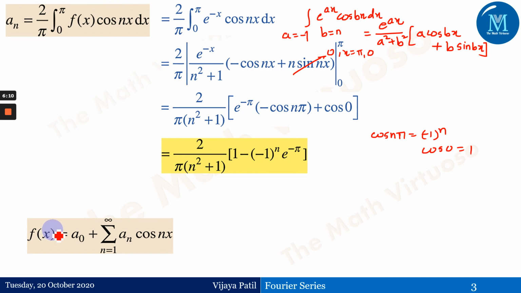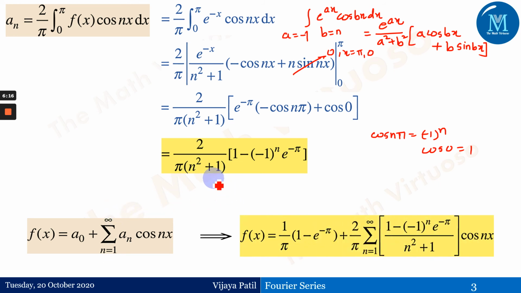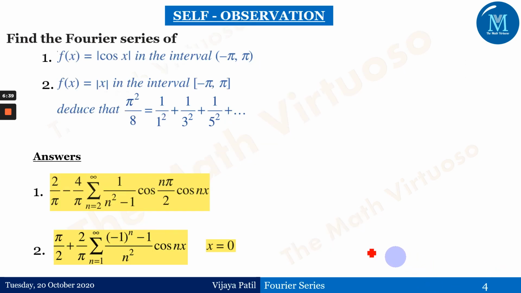Now, the Fourier series is f of x equals a0 plus summation of an cos of nx, n moving from 1 to infinity. If we put the values of a0 and an, we get this as the function. So f of x is 1 by pi, 1 minus e to the power minus pi, plus summation of 2 by pi. 2 by pi is a constant with respect to n, and therefore we have taken it outside the summation sign, and we have the value of an cos of nx. So this is the Fourier series of this particular function.